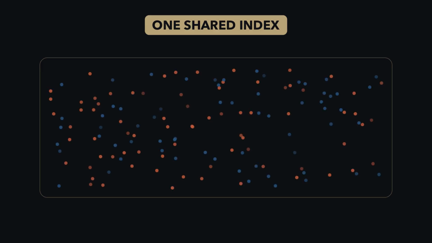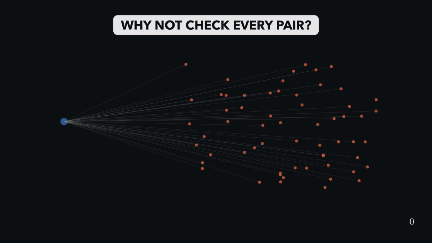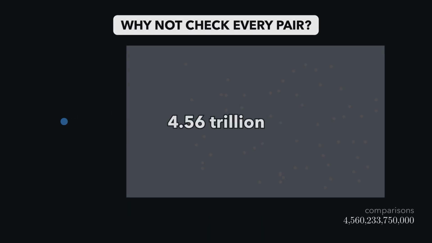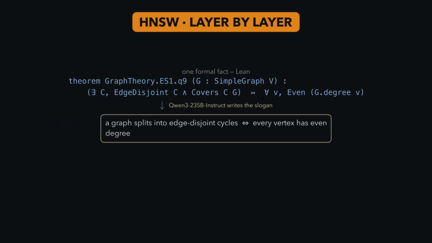Then we take all 12 million of these embeddings, formal in blue and informal in red, into one shared index. This becomes just one big bucket of points, and nothing is explicitly linked to anything yet. A direct comparison would mean that every formal fact against every informal fact would net 4.5 trillion checks in total. That's the wall here, scale. To get around the wall, we use an HNSW index. It's like a layered map of the embedding space, sparse at the top and denser as you go down.